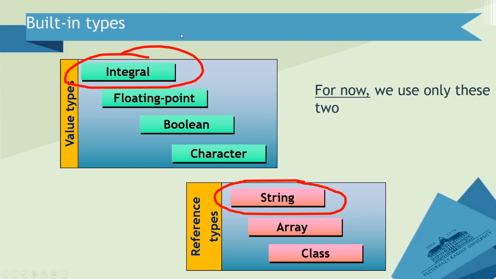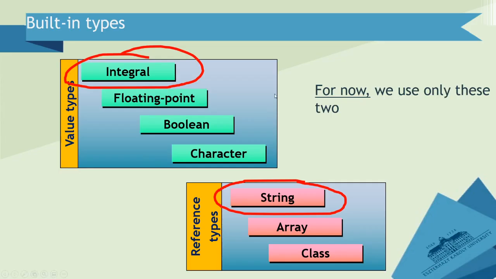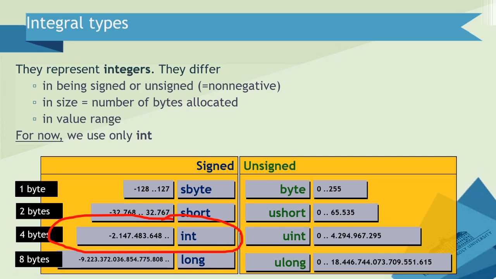Int is an integral type, for example, but there are several integral types in each programming language, even in C++ or Java, or Pascal, or no, not PHP. In PHP, I don't think you need to use types in a direct way.